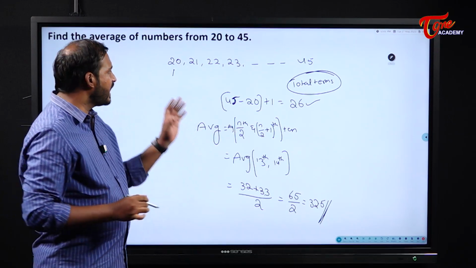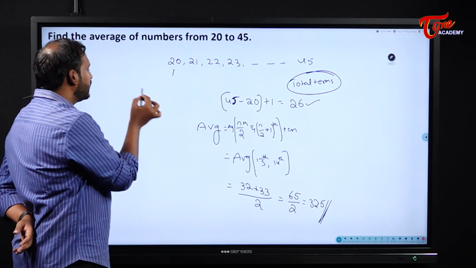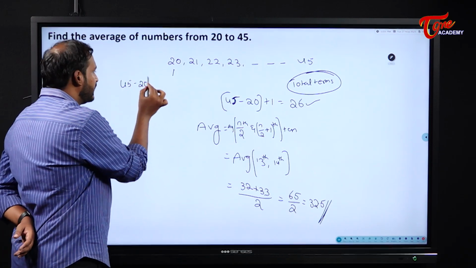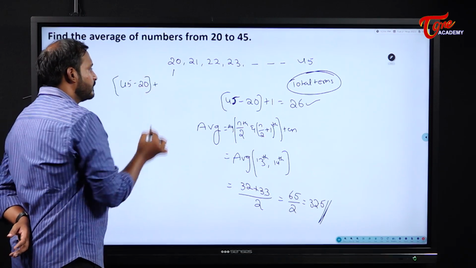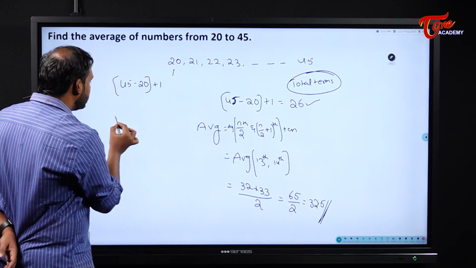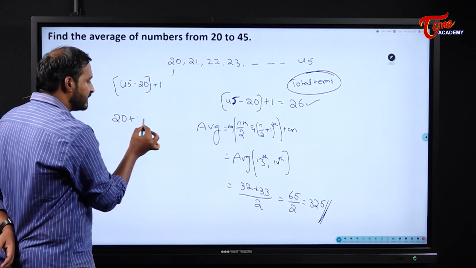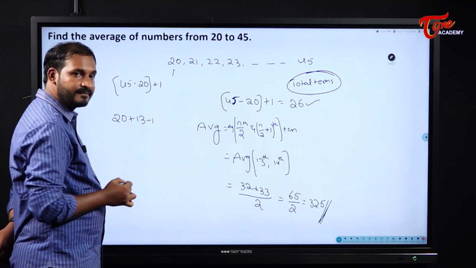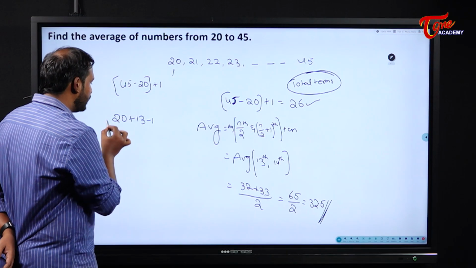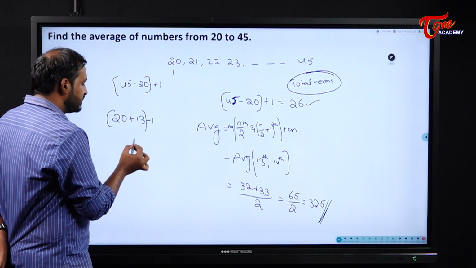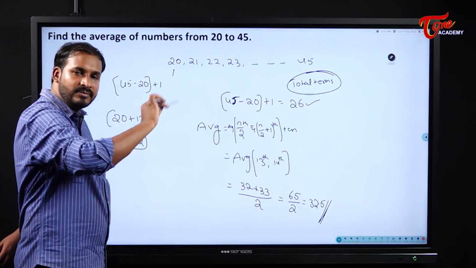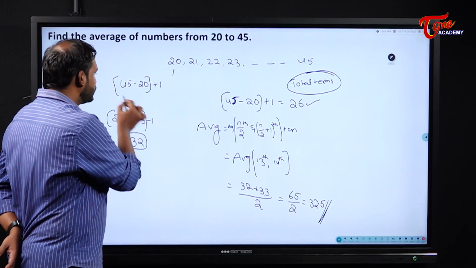To get the total terms, don't do 45 minus 20 and leave it there itself. Definitely add plus 1. And to get the 13th term, don't write it as 20 plus 13. Please be careful; in this case, please do minus 1. Don't simply stop at this point. So this will become 32. If you want, you can cross-check it: write down all the numbers and try to count. You will come to know these two concepts.